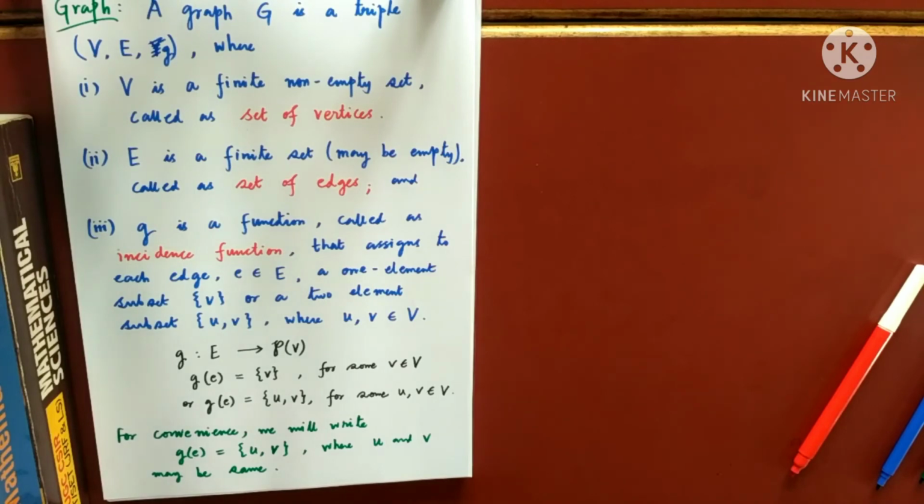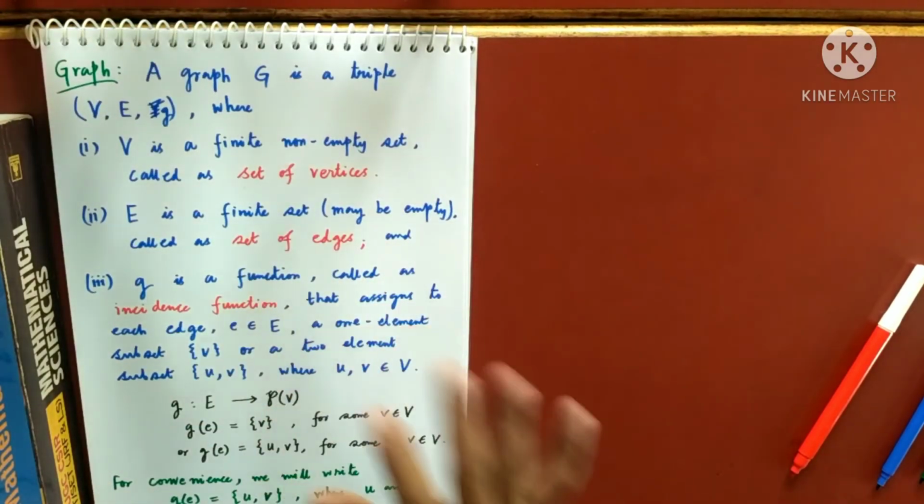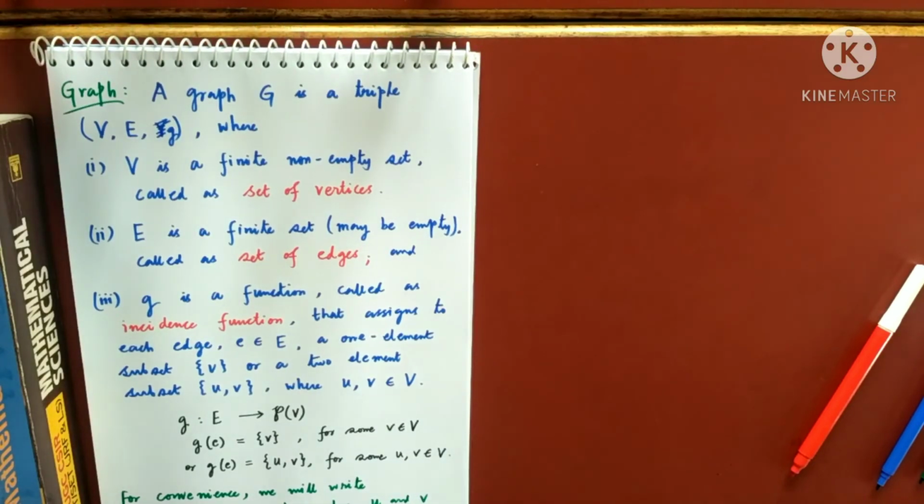This function may not be injective, may not be surjective, nothing else. I'll give you an example, then you'll be clear why this function is not injective. I did not write that this is injective. It is just a function.